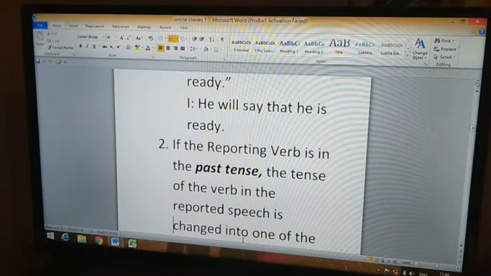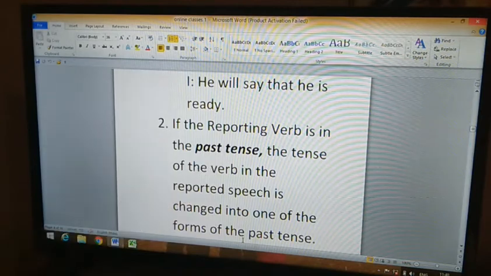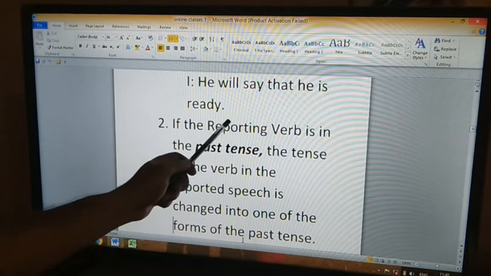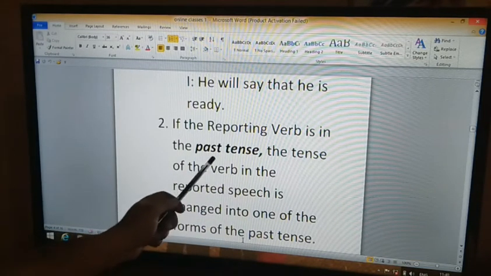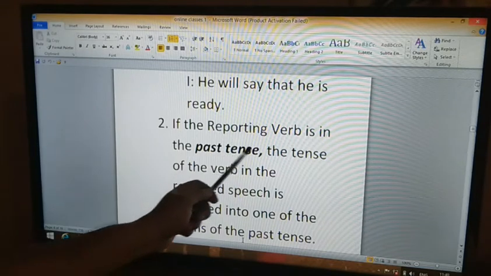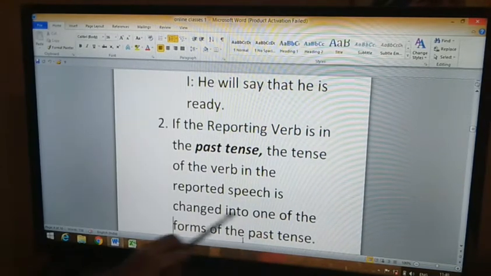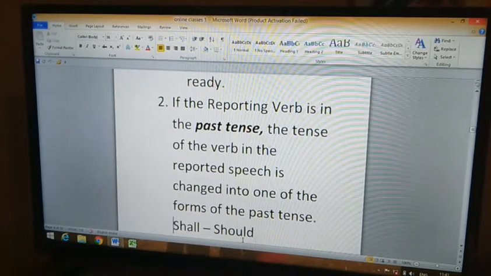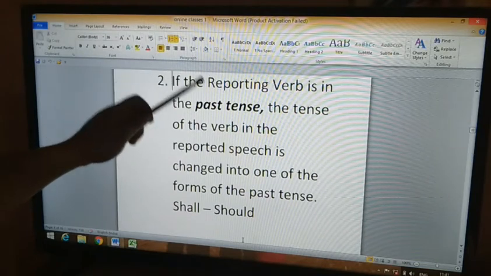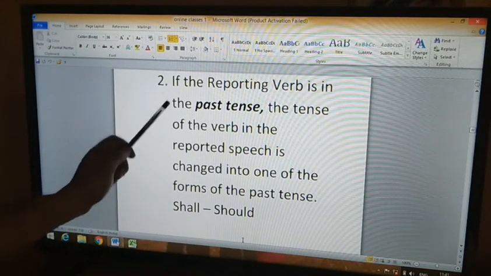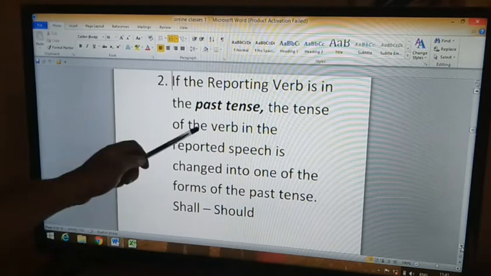Now moving to the second rule. If the reporting verb is in the past tense, take note, the tense of the verb in the reported speech is changed into one of the forms of the past tense. Most of the sentences we are going to see will have a past tense reporting verb.